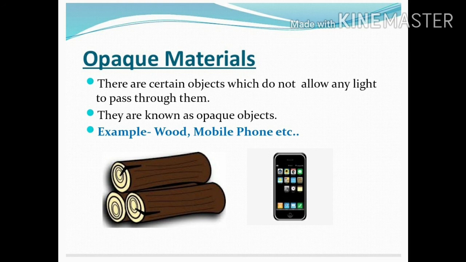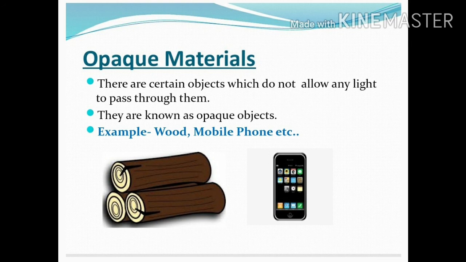Other important subtopics were translucent, transparent and opaque objects. Let's revise them also. Children, there are certain objects which allow light to completely pass through them. They are called transparent objects. For example, clear glass and clear plastic sheet. And there are certain objects which allow light to pass through them partially. They are called translucent objects. For example, paper and frosted glass.